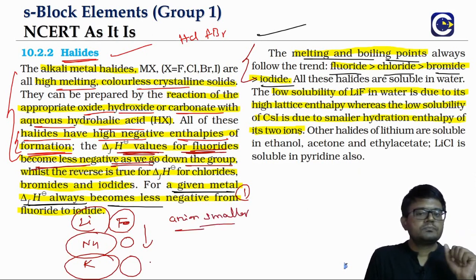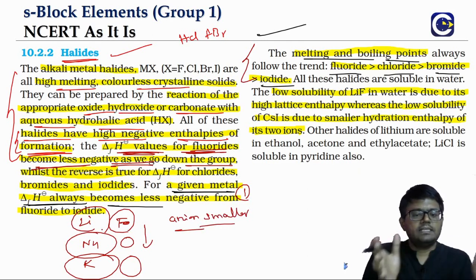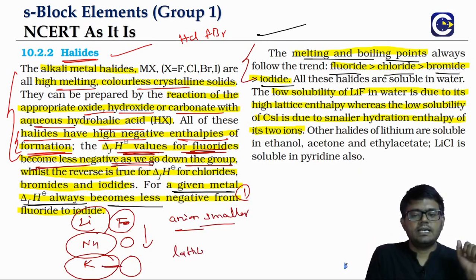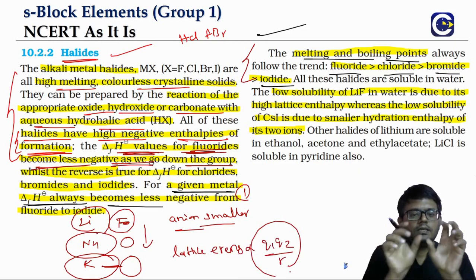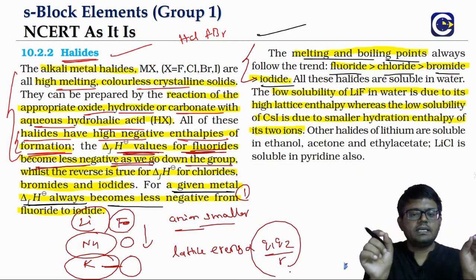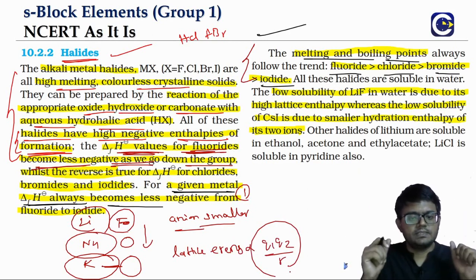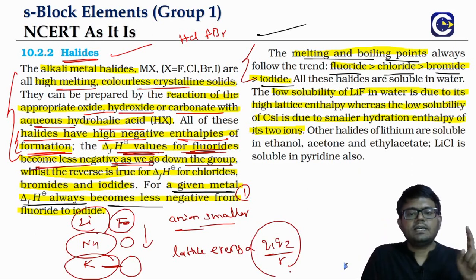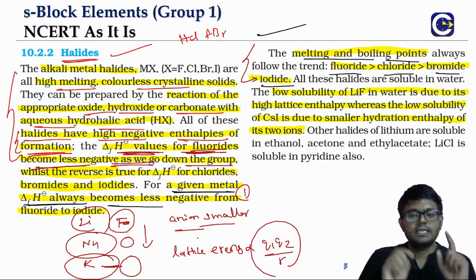Again, why it becomes less negative is because the anion is a smaller one. Now as the cation size is increasing, again what we see, the lattice energy relation. What is the lattice energy? Lattice energy will be proportional to Q1 Q2 by R. As the distance between the nucleus is increasing, the lattice energy value will decrease. For that reason, the delta H becomes less negative as we go down the group for the fluorides. This is about the case of the fluorides.